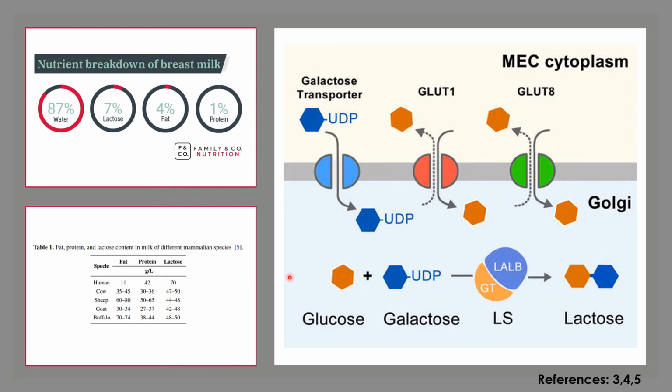Lactose synthesis takes place in the Golgi apparatus of mammary epithelial cells by a lactose synthase enzyme complex, where two precursors, glucose and UDP galactose, are involved. GLUT1 and GLUT8 are glucose transporters which transport glucose into the cell. Lactose synthesis in humans is initiated during the first third of the pregnancy, increasing after birth and placenta removal.